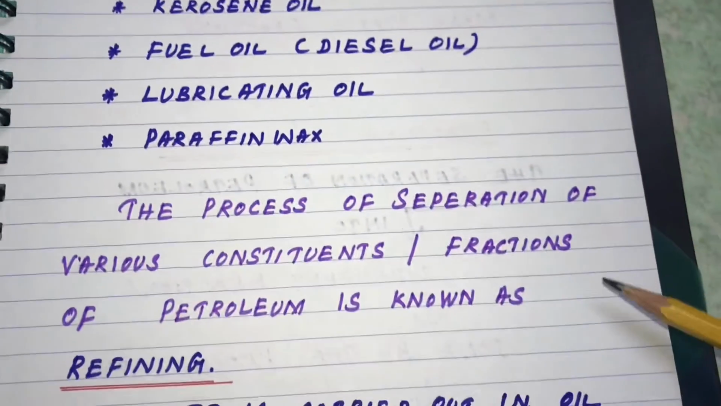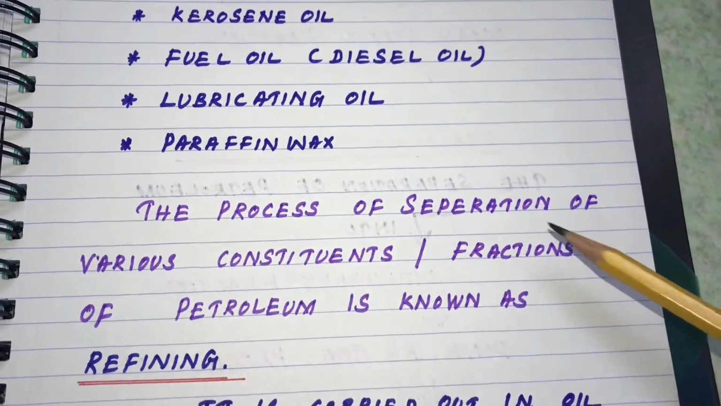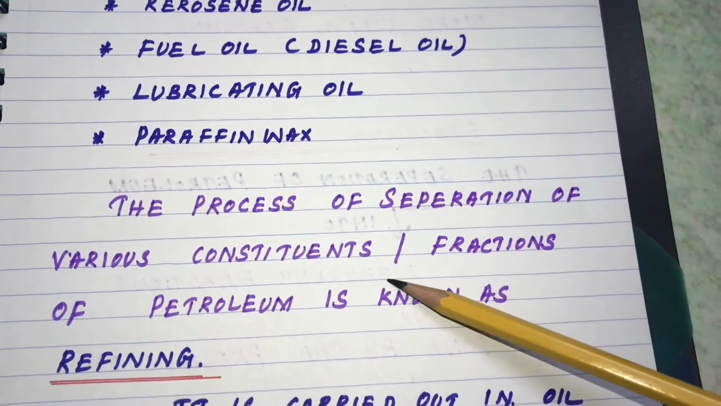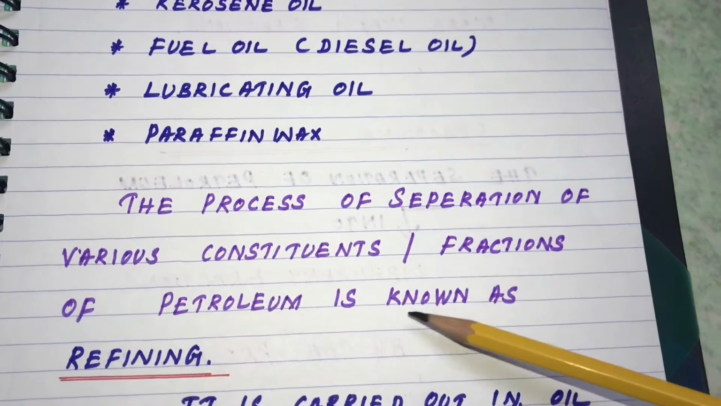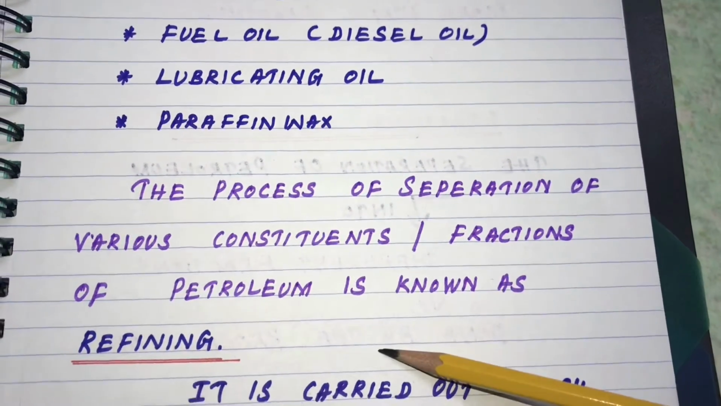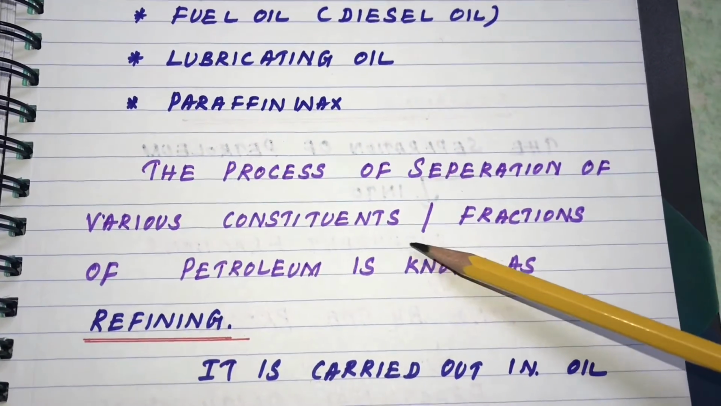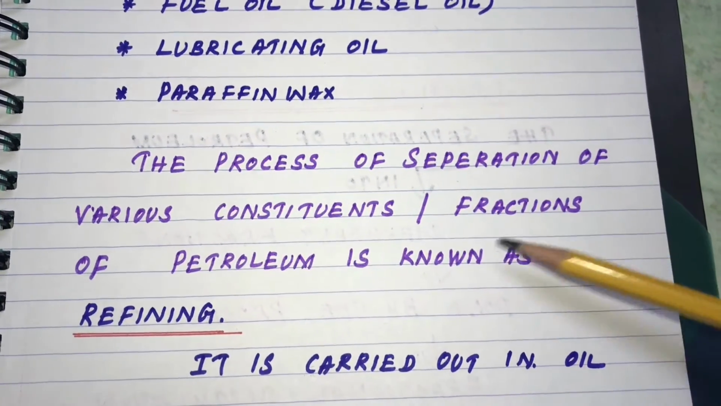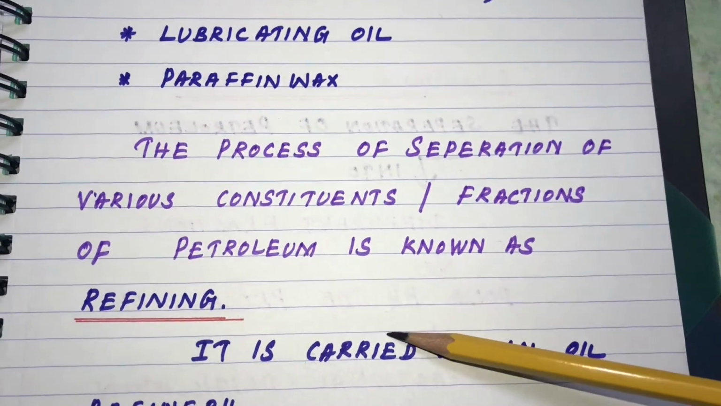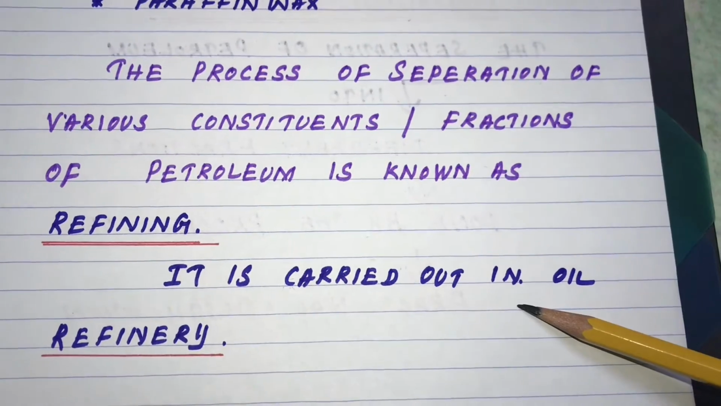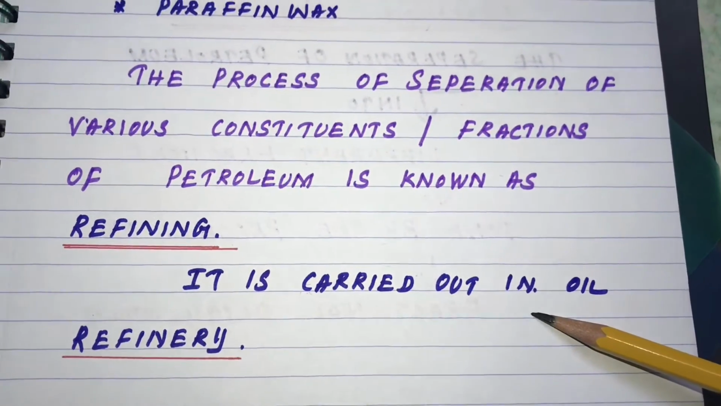The next one is what is called refining. The process of separation of various constituents or fractions of petroleum is known as refining. Refining is carried out in an oil refinery.